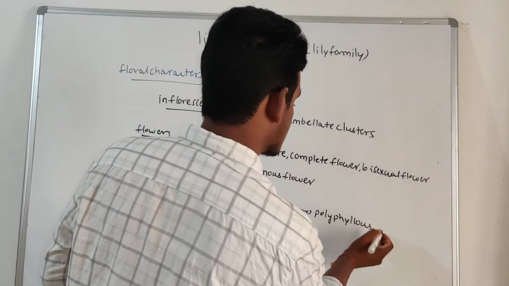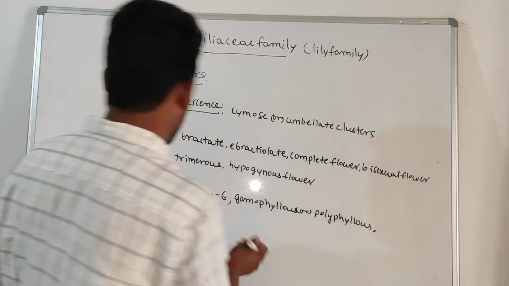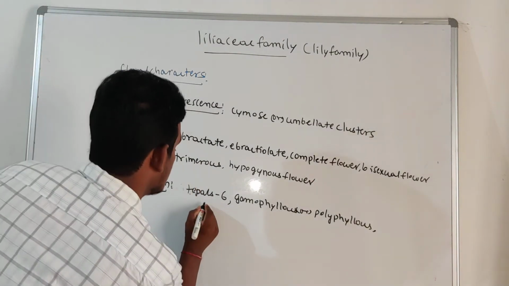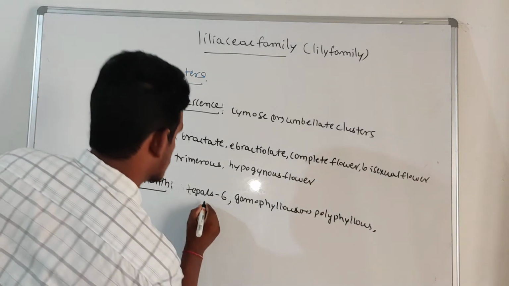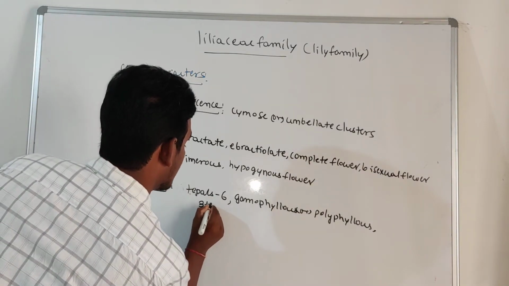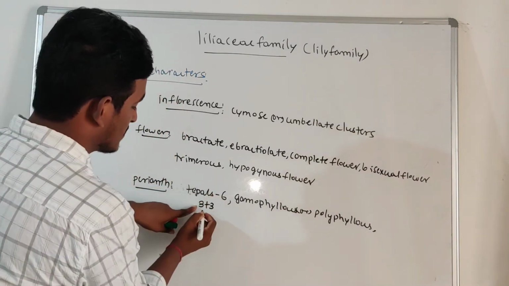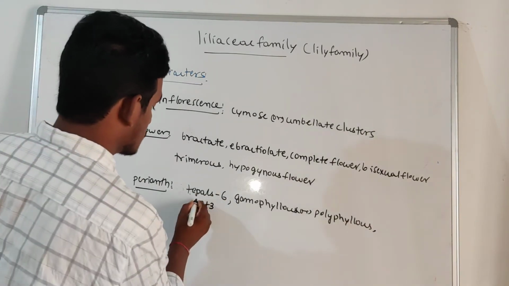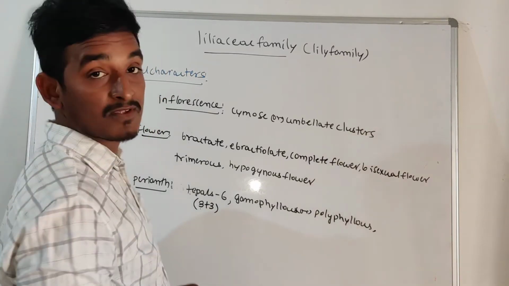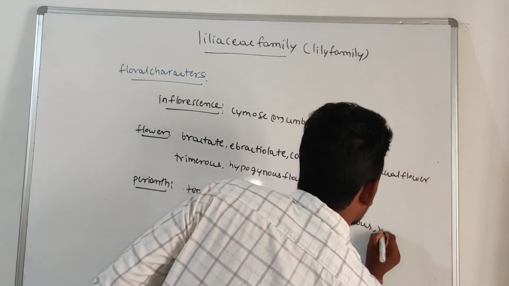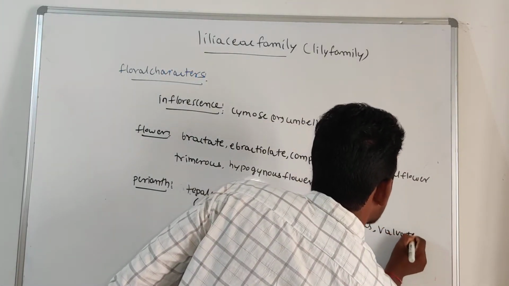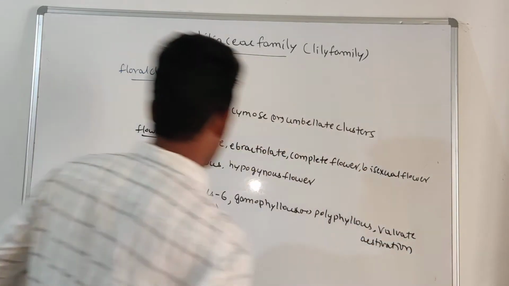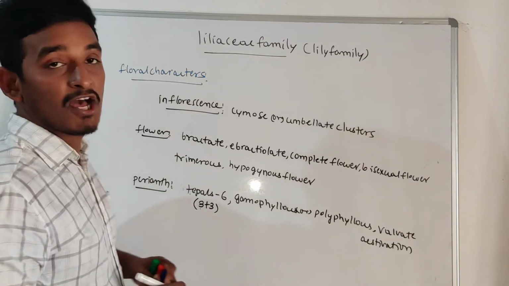That we discussed in the androecium. So here the total number of tepals is 6 in number. Those are arranged in 2 rows, that's why the 3 plus 3 condition, total 6. 3 are arranged in 1 row, and the other 3 are arranged in another row. Those are united, so it will show a valvate aestivation. Right? So it is about a perianth.